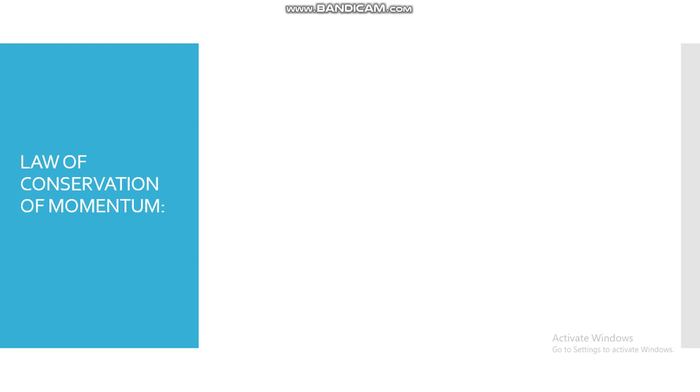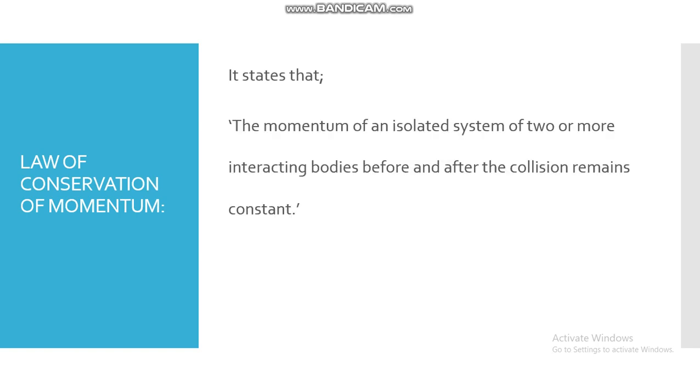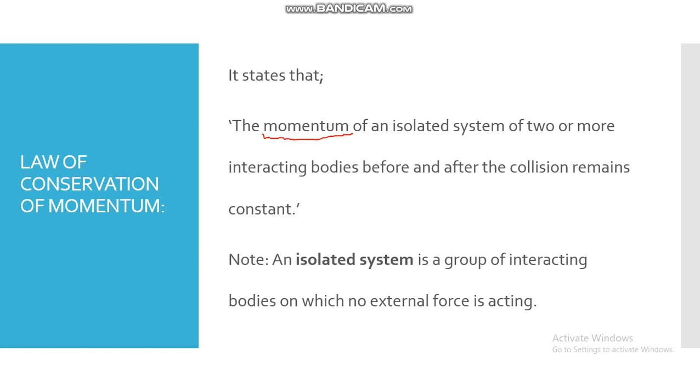Now let's talk about the law of conservation of momentum. The law states that the momentum of an isolated system of two or more interacting bodies before and after collision remains constant. And here you could note what an isolated system is.